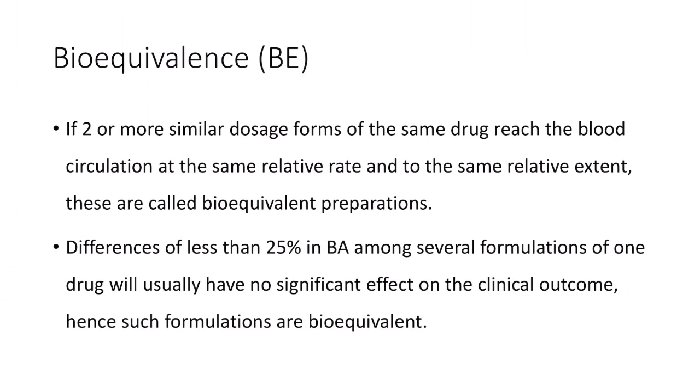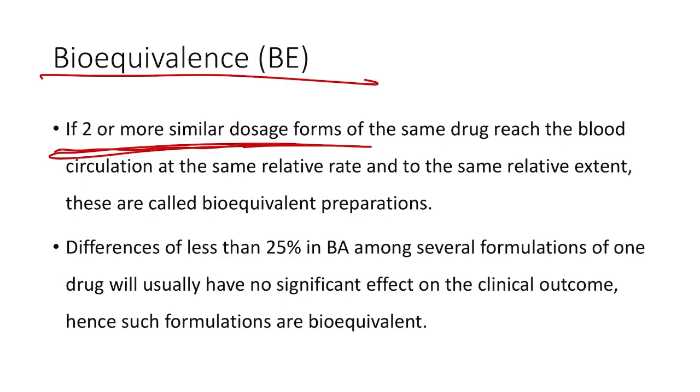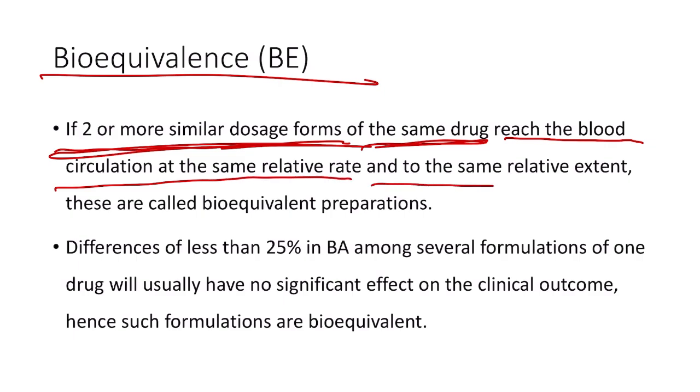Now next is bioequivalence. If two or more similar dosage forms of the same drug reach the blood circulation at the same relative rate and to the same relative extent, then we can call them bioequivalent preparations. That is, same relative rate and same relative extent of reaching the circulation.